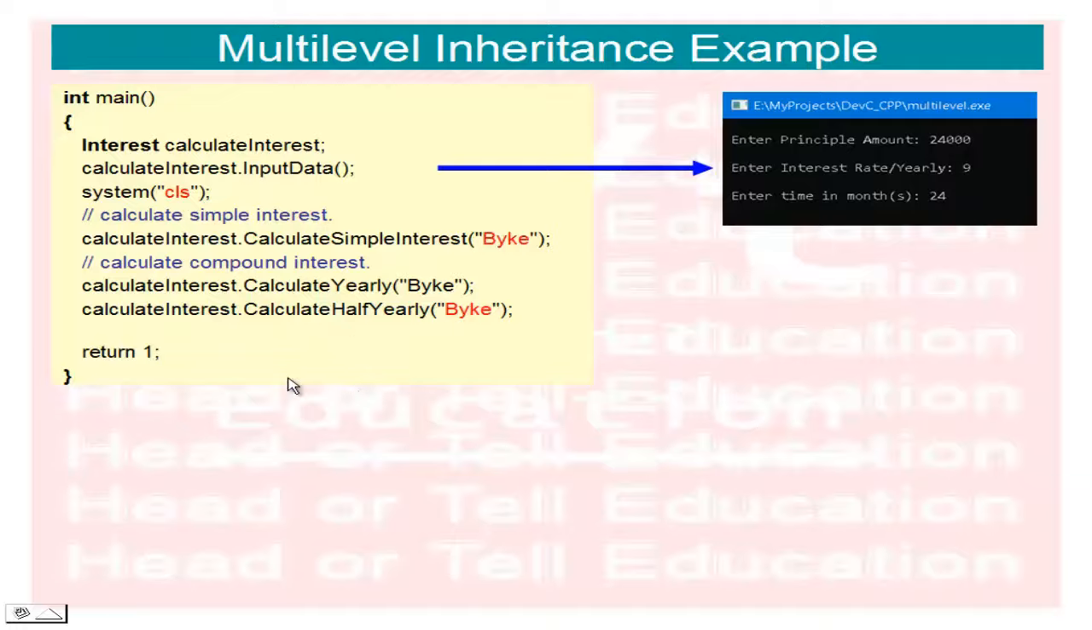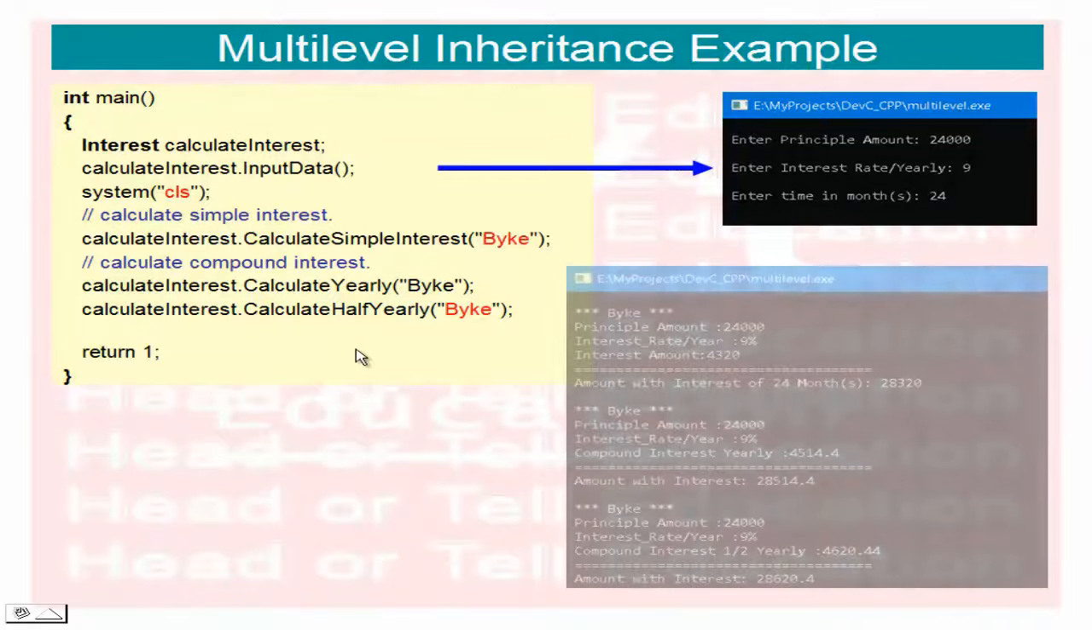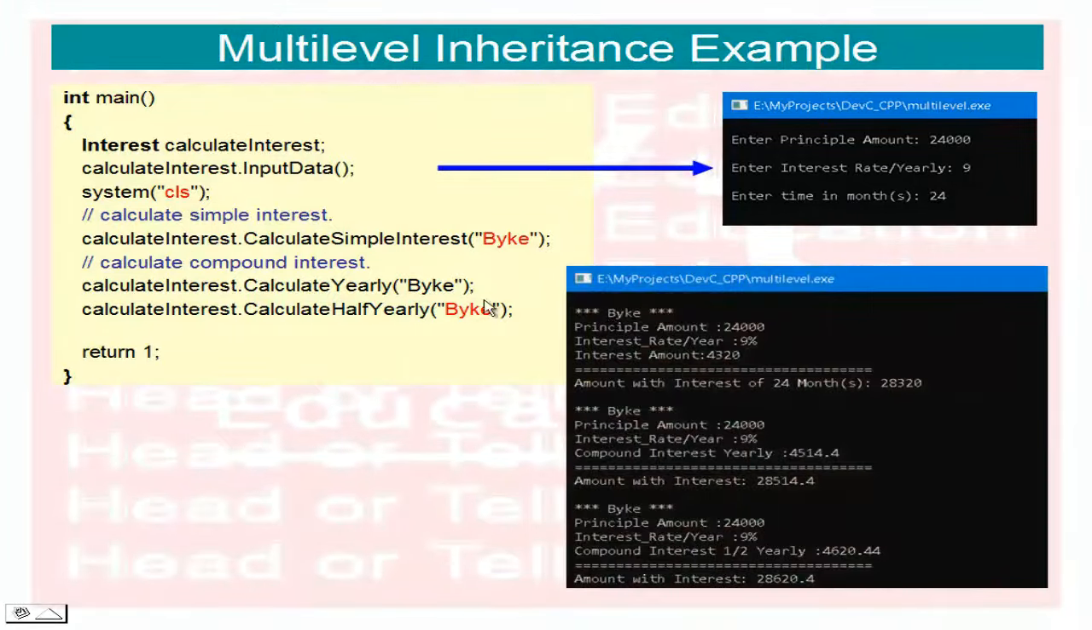So here we create only one object of our class, which is named L1. If you run this program, the output is this. The first is called from the base class function, so simple interest is calculated for this. The second is called for compound interest, which is the yearly value of compound interest, and the third is called from calculate half yearly compound interest from the compound interest class. So this is the multi-level inheritance example.